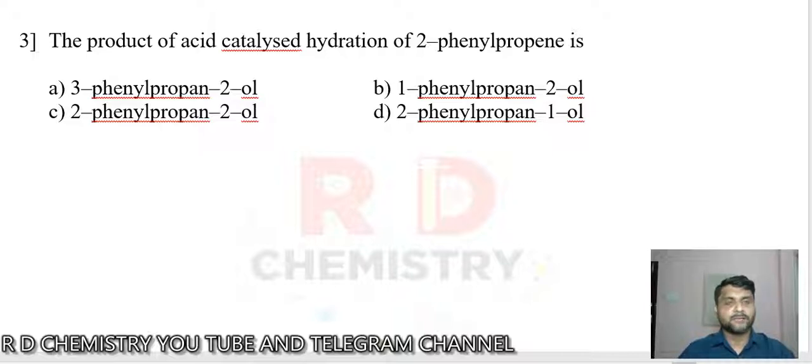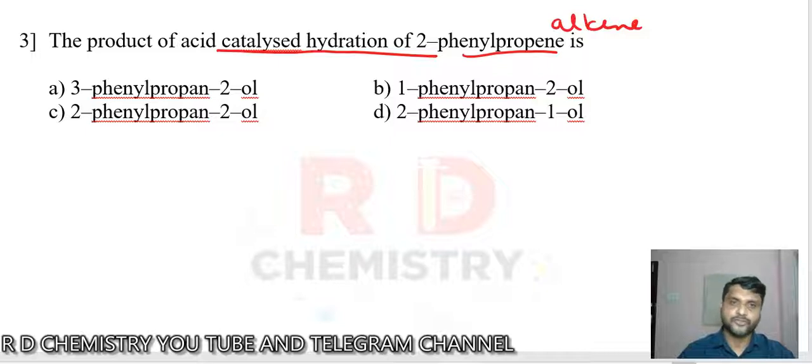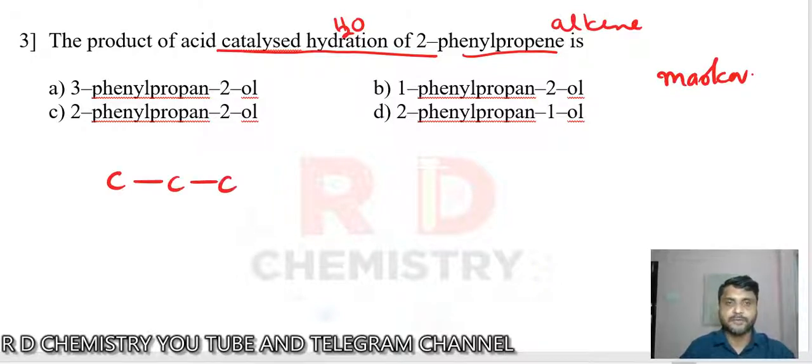Question number 3. The product of acid catalyzed hydration of 2-phenyl propene. Now, propene is an alkene, so it adds water in the presence of acid, hydration of alkene in the presence of acid. Always you have to follow Markovnikov's rule. Let me write the structure of 2-phenyl propene: carbon number 1, carbon number 2, carbon number 3. Propene, the double bond should be there. 2-phenyl, on the second carbon atom there is a benzene ring. So the remaining valence should be satisfied by hydrogen, so there is a CH2.